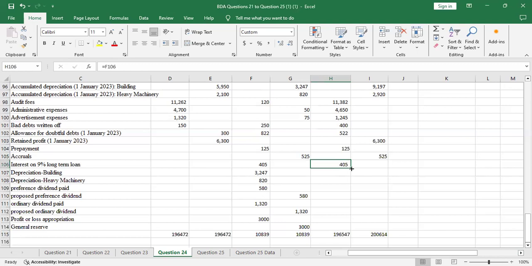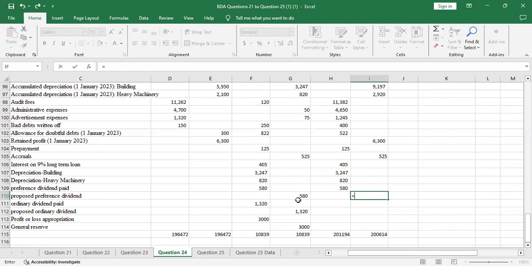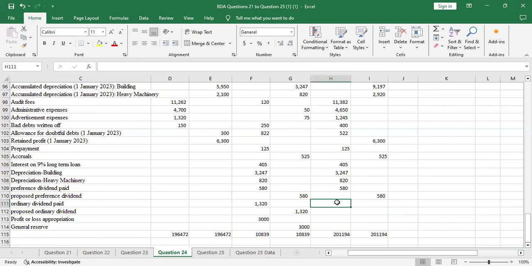So I can just drag all the way to the preference dividend paid. Up to there. Then I'll have this 580. Then I'll have this as 1320. Now you just copy.